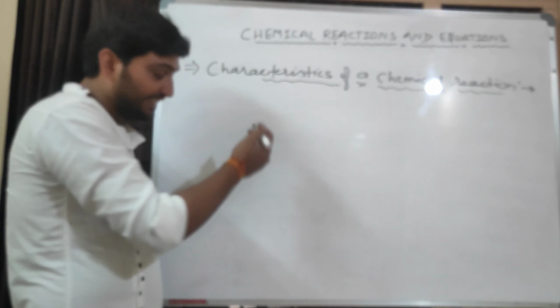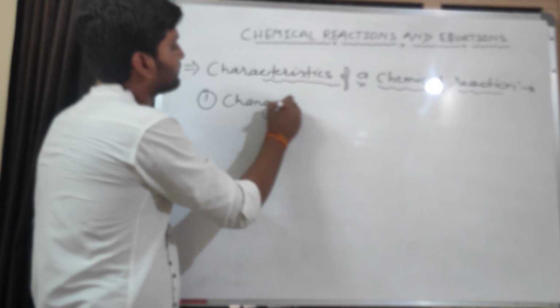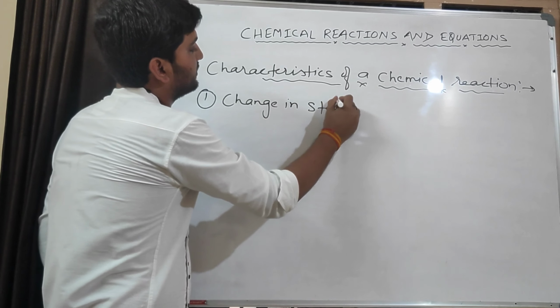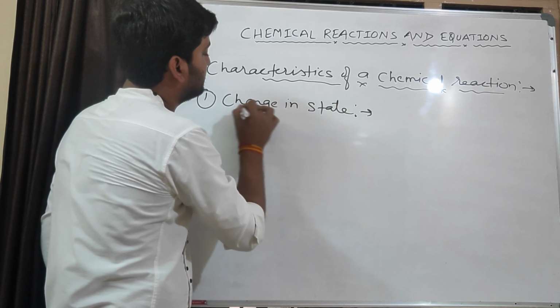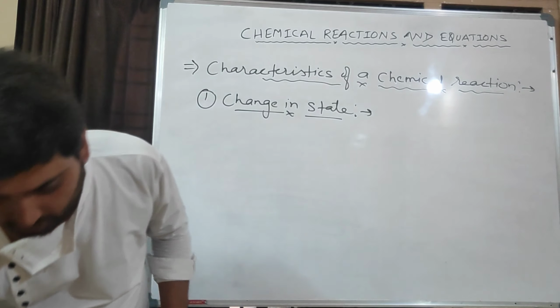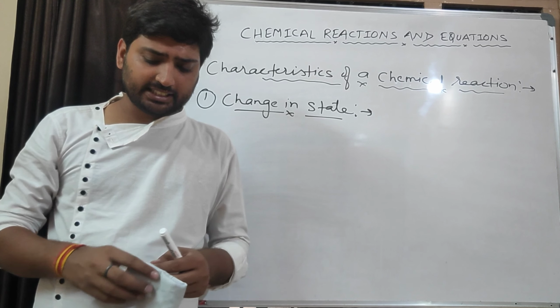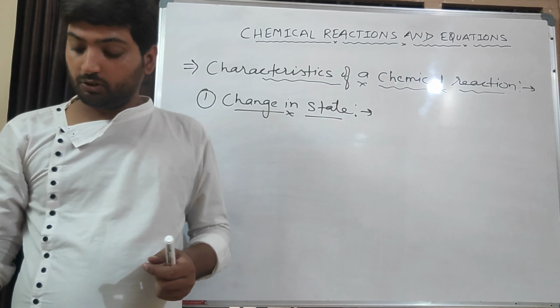First one is change in state. You know state: solid, liquid, gas. We have already studied it. So change in state can explain to us that a chemical reaction has been done.